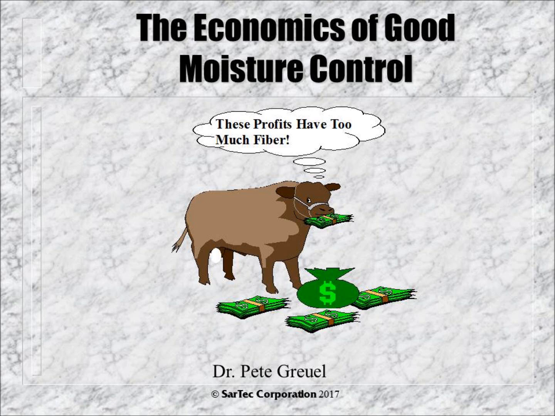There are many factors that can eat into one's profits when processing grain for beef or dairy operations. In this presentation, I will discuss the necessity of having highly accurate control of the amount of moisture added to processed grains and the economic effect this can have on the operation.